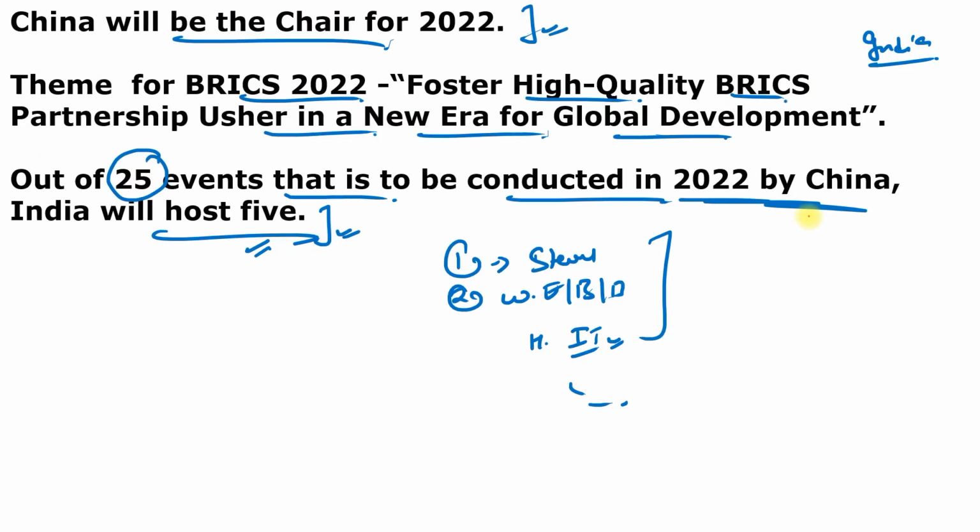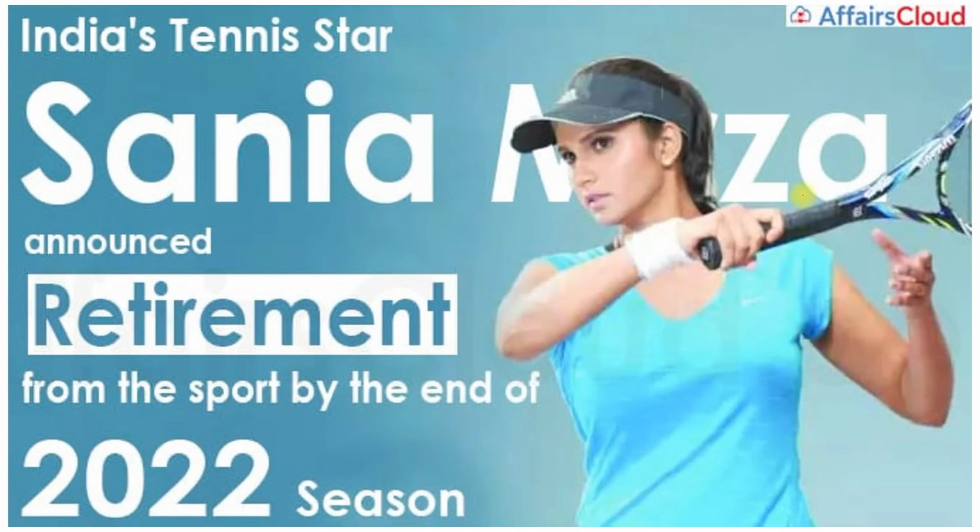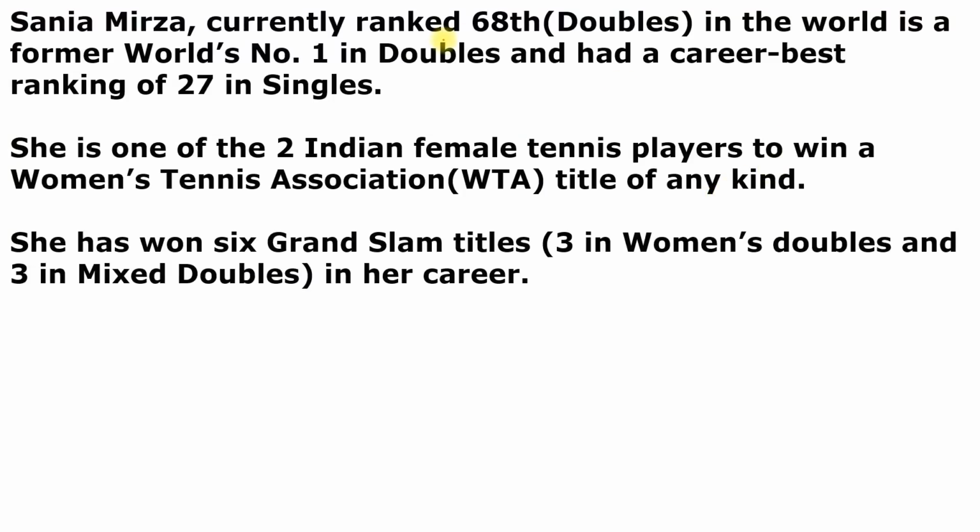Moving to next question. Indian tennis star Sania Mirza announced her retirement from the sport by the end of the 2022 season. So Padma awardee Sania Mirza is just 35 years old. An Indian professional tennis player has announced that she will retire at the end of the 2022 season. So you can see here, she is currently ranked 68th in doubles in the world, and is a former world number 1 in doubles and had a career best ranking of 27 in singles.